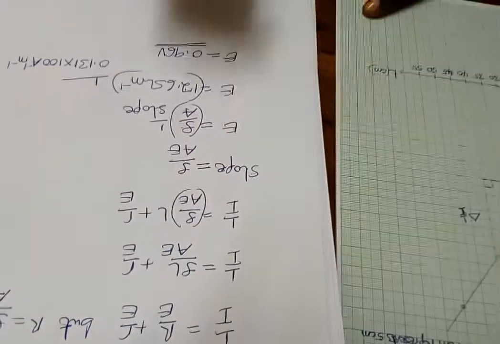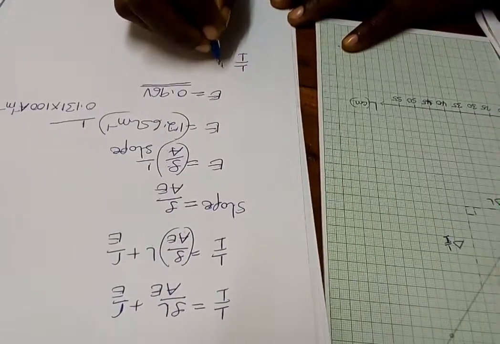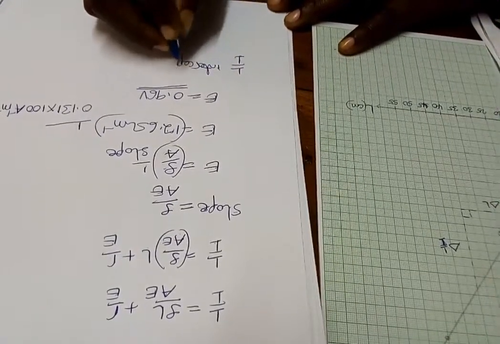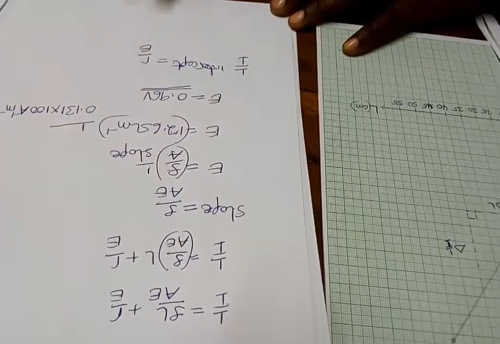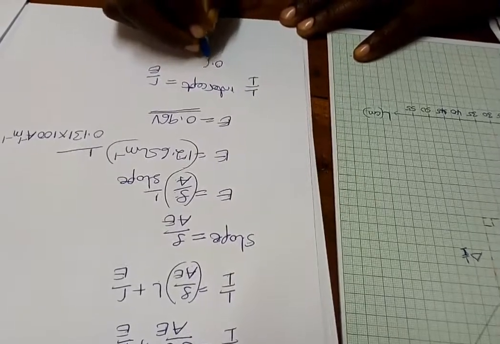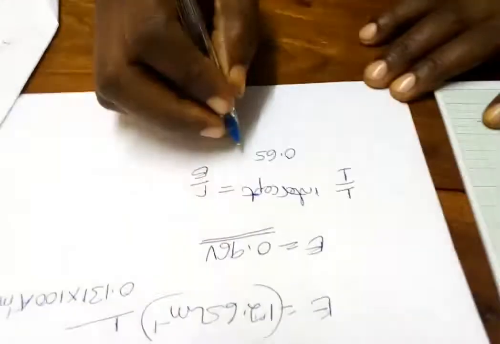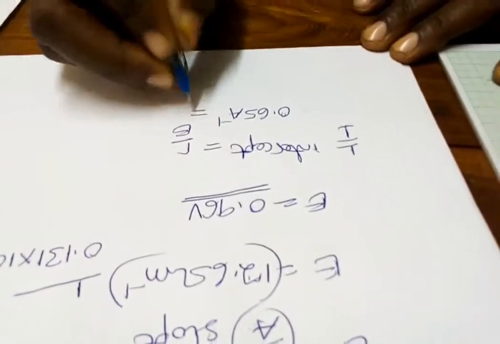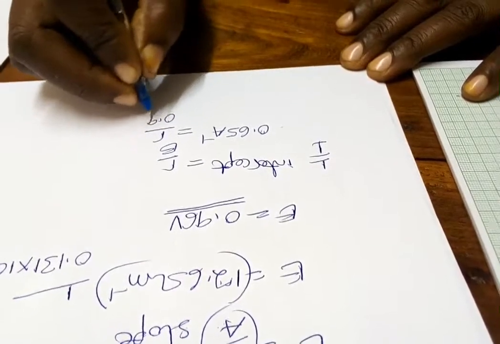So the 1 over I intercept is equal to r over E. The 1 over I intercept we had is 0.65 per ampere, equal to r divided by 0.960 volts.